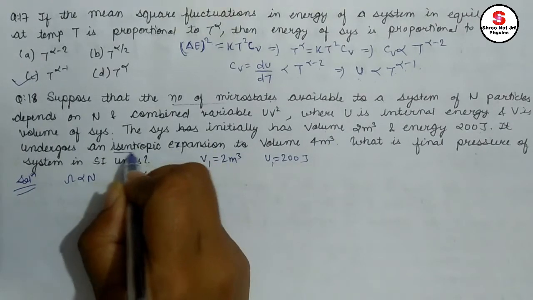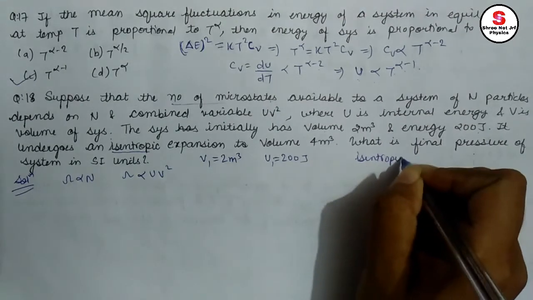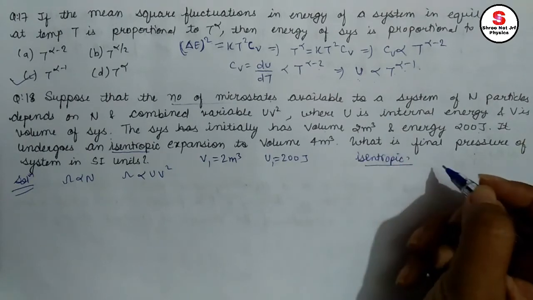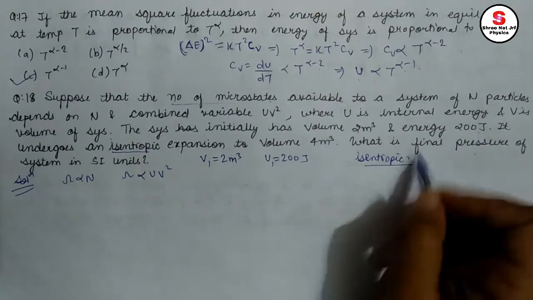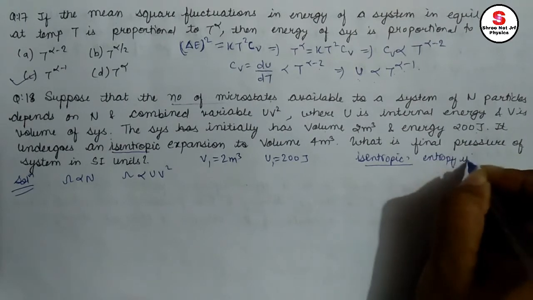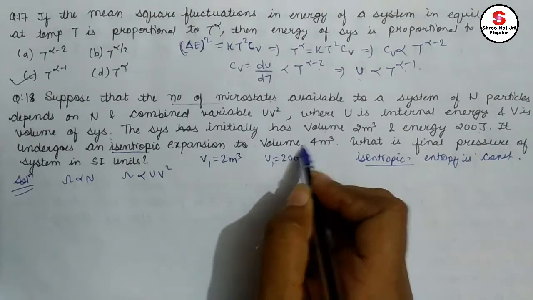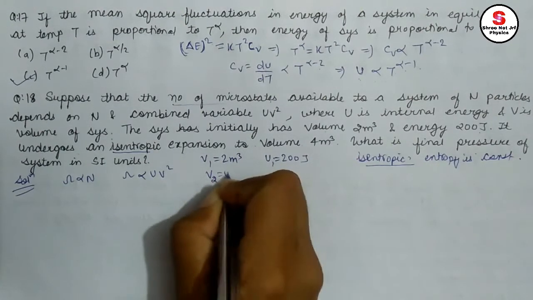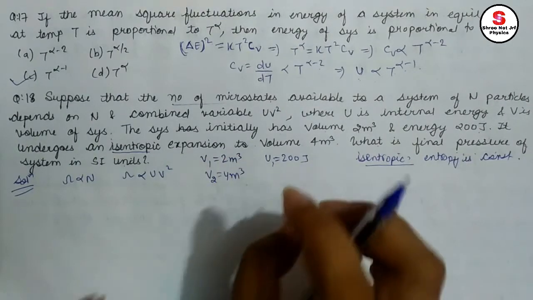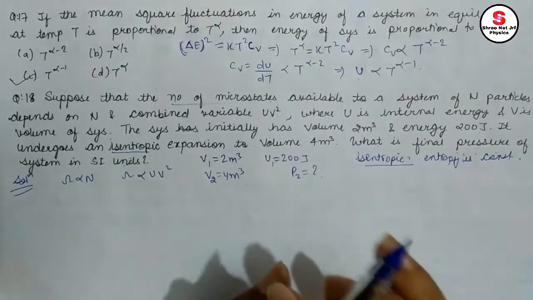It undergoes an isentropic expansion to volume this. Okay, what is meant by isentropic? Isentropic, it is clear by the name, where entropy is constant. Isothermal means what? Temperature constant. Similarly, isentropic means entropy is constant. Okay, now expansion to volume 4 meter cube. That means V2 is given as 4 meter cube. What is the final pressure of the system in SI units? What we need to calculate? Final pressure P2 is equal to what? So this is our question.